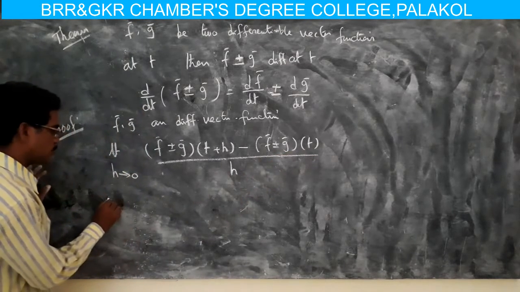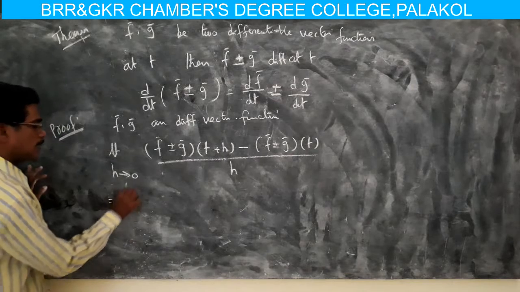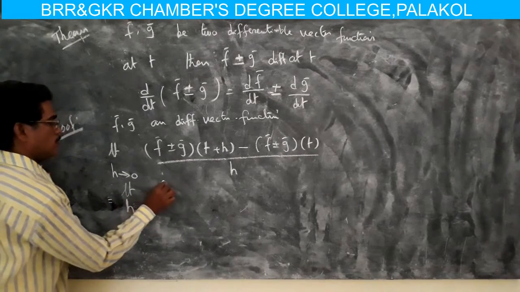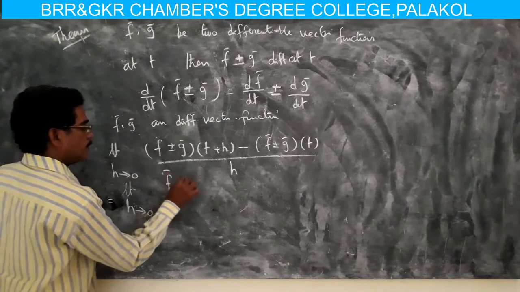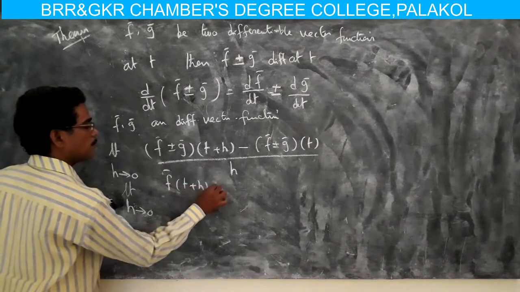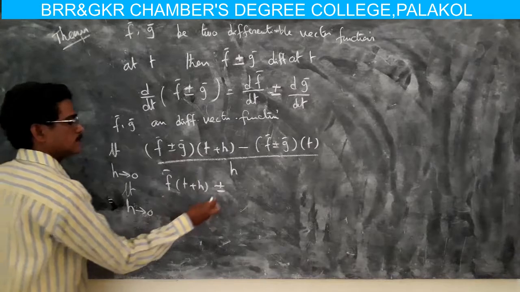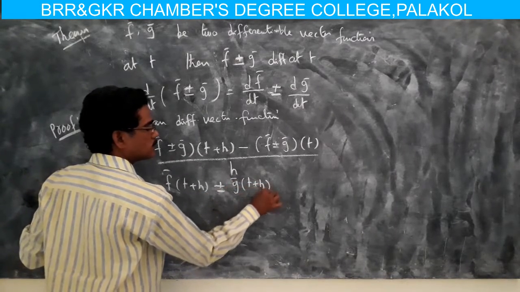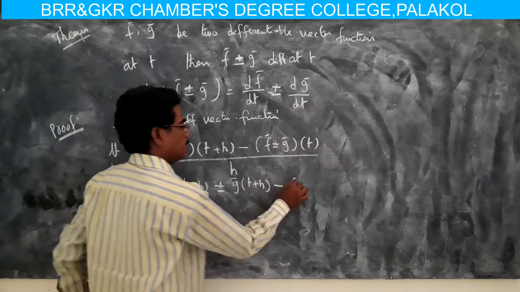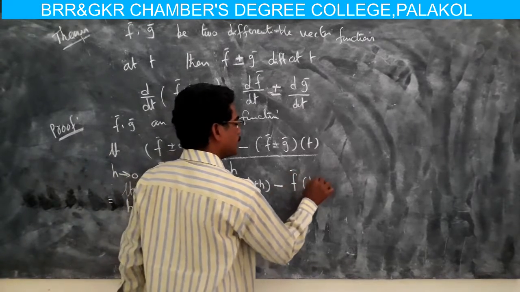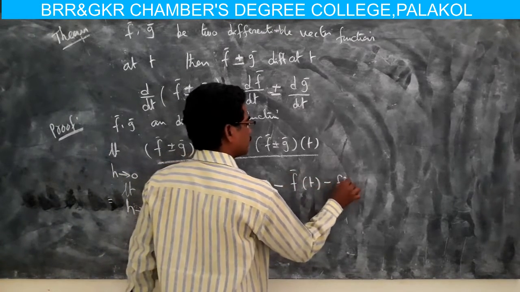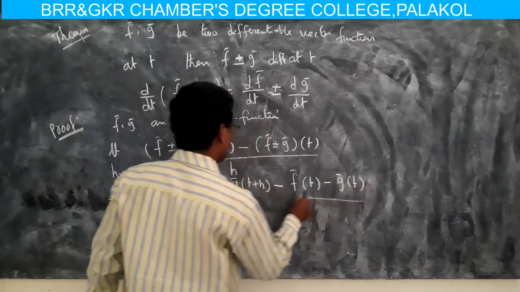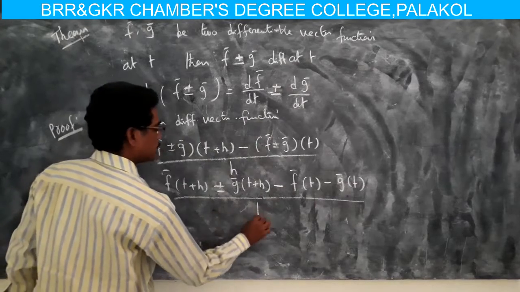which is equal to limit h tends to 0 of f of t plus h plus or minus g of t plus h minus f of t minus g of t, whole by h.